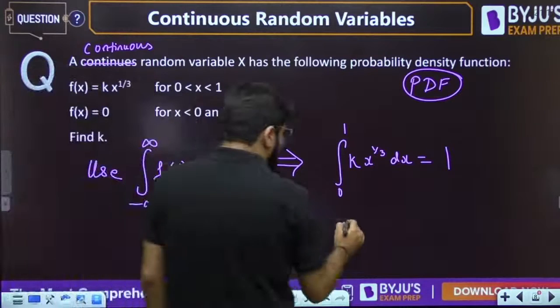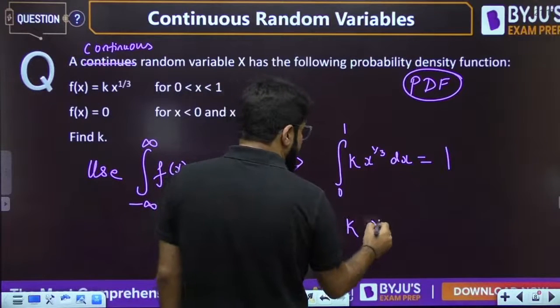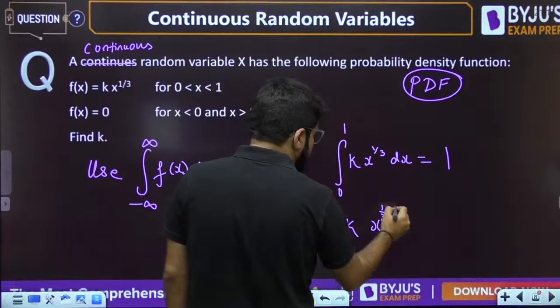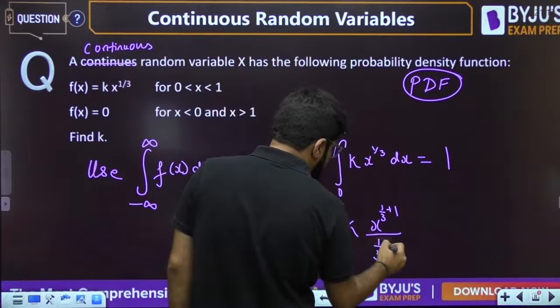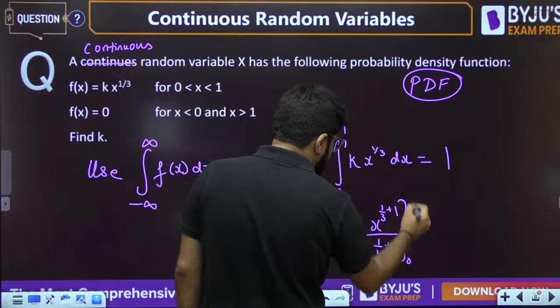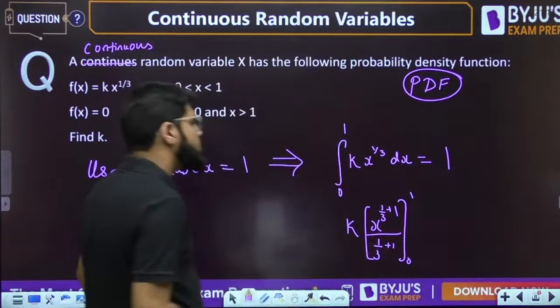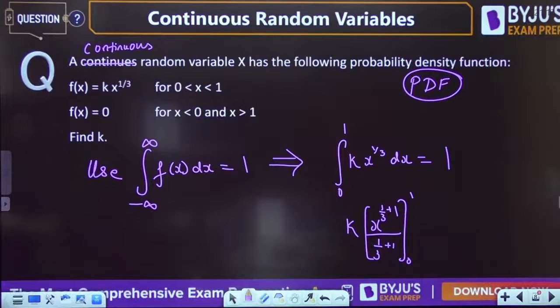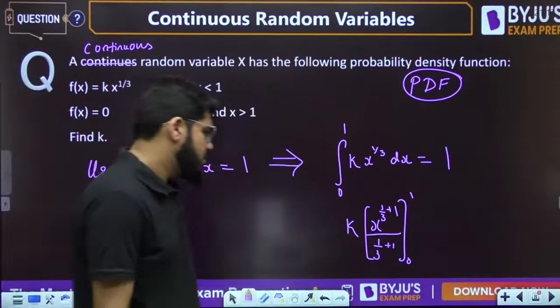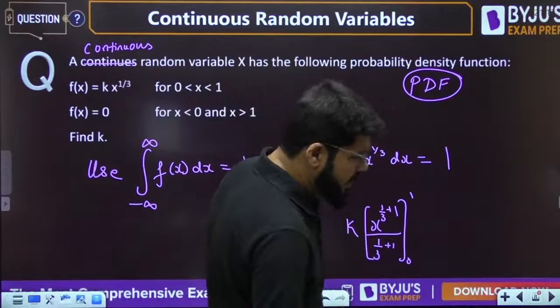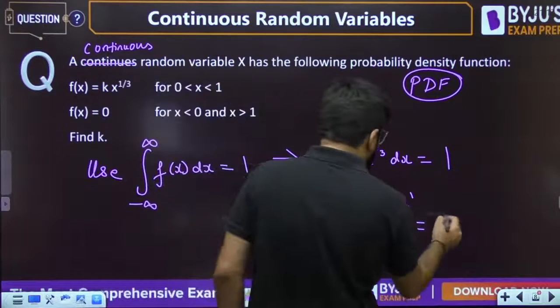Now what is the integral of x power n? X power n plus 1 divided by n plus 1, with limits 0 to 1. So now this should be total equal to 1.